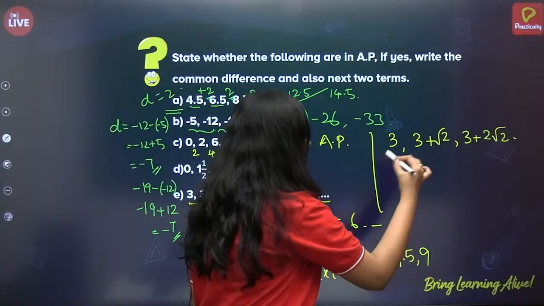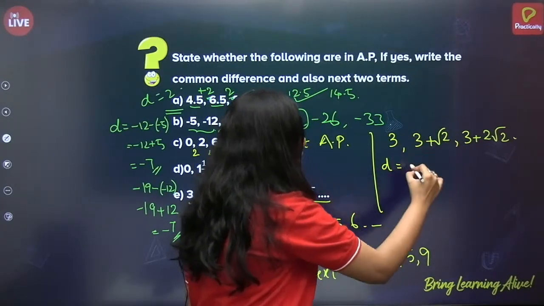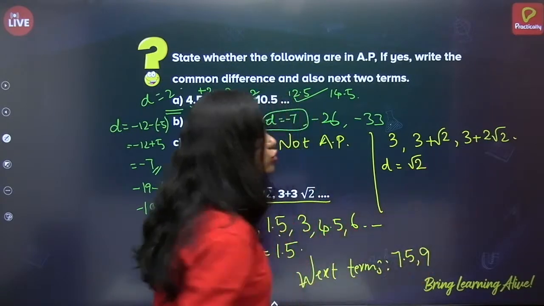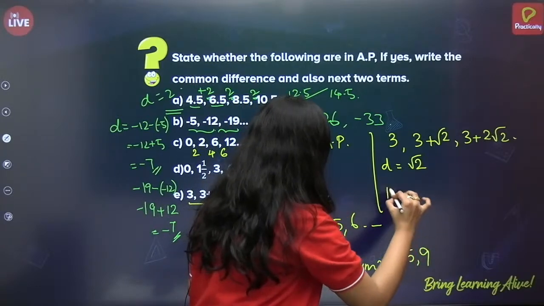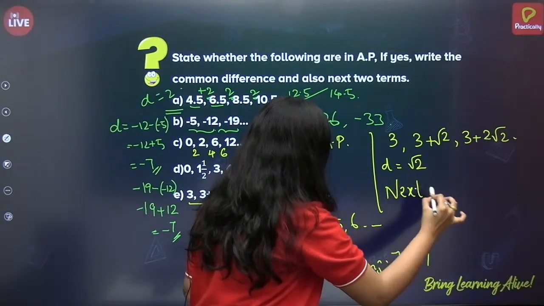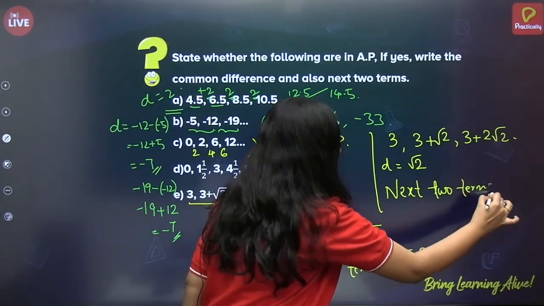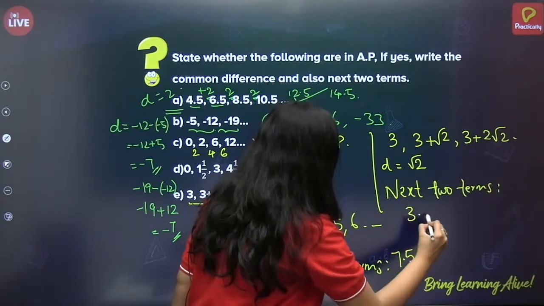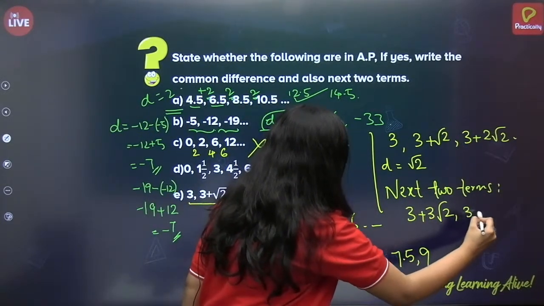So now let us find the common difference. If they are in AP, correct? So 3 plus root 2 minus 3 is root 2. Root 2 is the common difference. Now let us write next two terms. 3 plus 2 root 2 plus root 2. 3 plus 3 root 2. 3 plus 4 root 2.